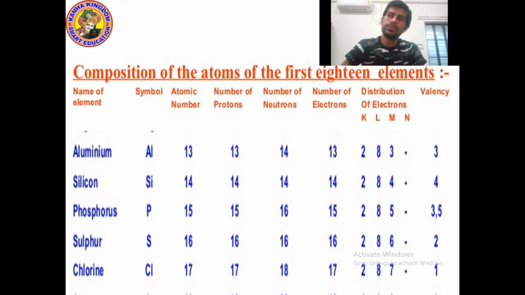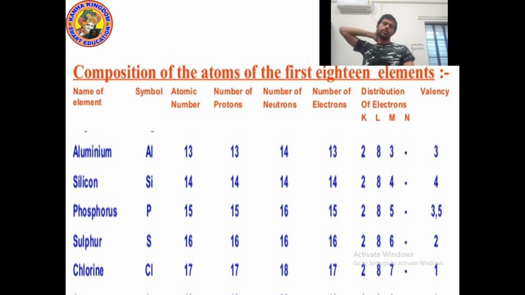Now let's talk about its valency. Its valency will be 3 or 5. How? Because phosphorus needs 3 electrons to complete the outermost shell. In the M shell 5 electrons are present, and according to the octet rule we can fill 8 electrons only. So 8 minus 5, 3. Because it needs fewer electrons, only 3, it will gain rather than lose. So its valency will become 3. But in some cases it can lose 5 electrons, so its valency can also be 5. So its valency is 3 and 5.